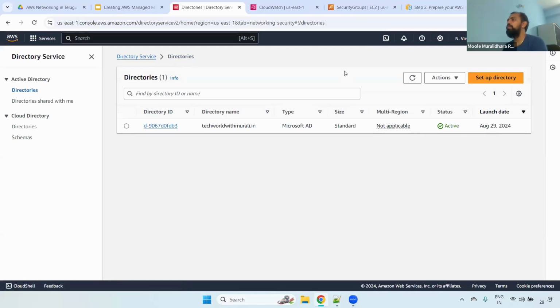Next, we will create one EC2 instance. During the EC2 instance creation, I will select this directory service. Then I will log in with my AD credentials, either admin credentials or my own AD credentials, for example the Murli user, so that you get to know how it is done in real time. Remember guys, in real time we always use the AD credentials to connect to the servers. Only if the AD credentials don't work do we use the PEM file to connect to the server. Understand that? Be careful.